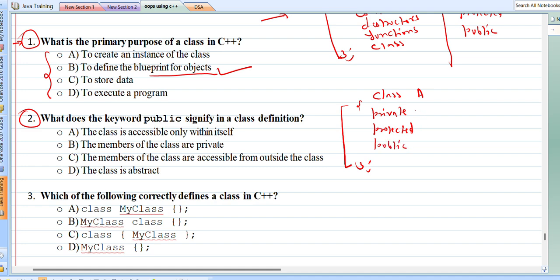So private members are only accessible within class, protected members are accessible within class and subclass or derived class, whereas public members are accessible everywhere using object of the class.